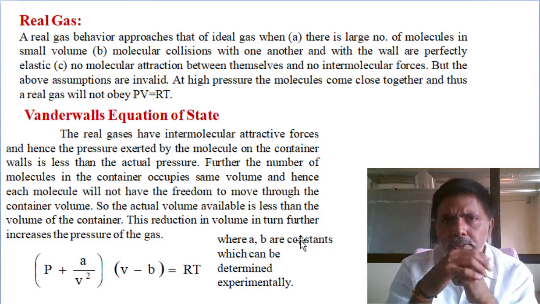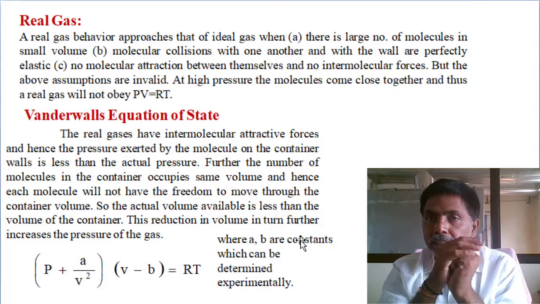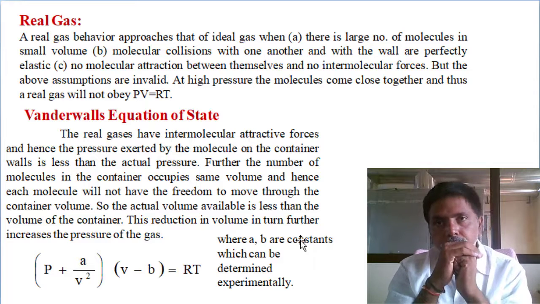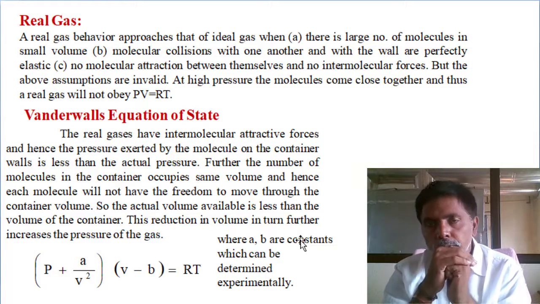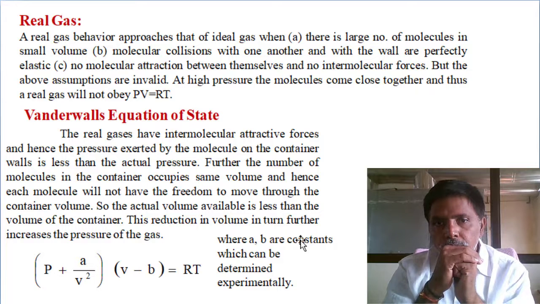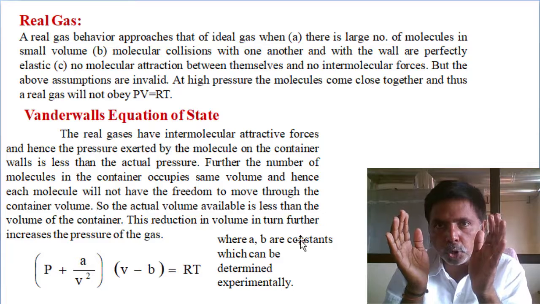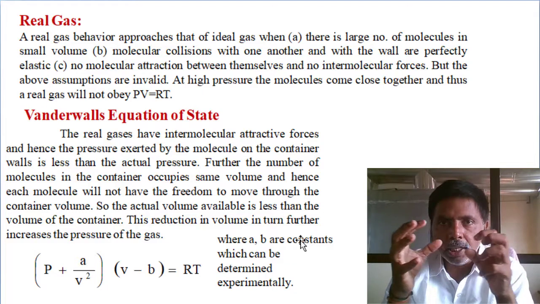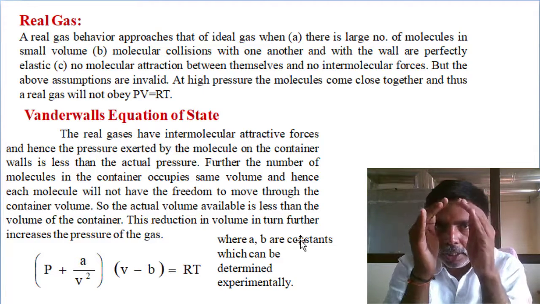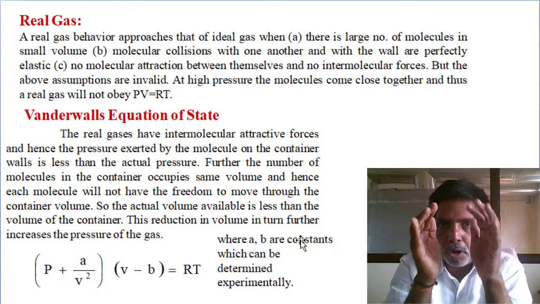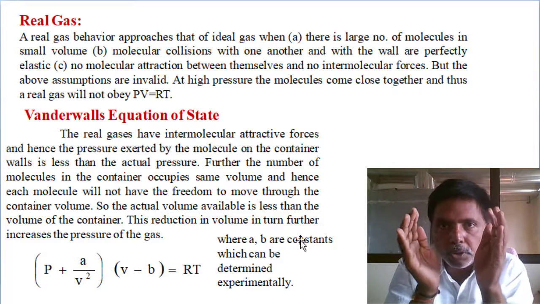One of the best equations we are following accounts for the deviation of the pressure and the deviation of the volume. The volume is the actual volume occupied by the molecules. Why? Because due to molecular attraction, compared to the vessel volume, the molecular actual occupied volume is reducing.